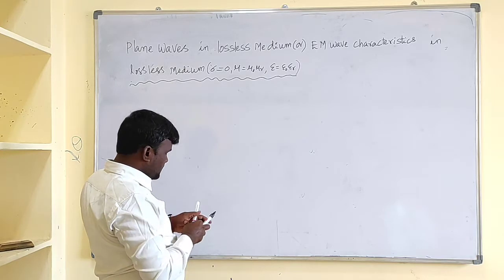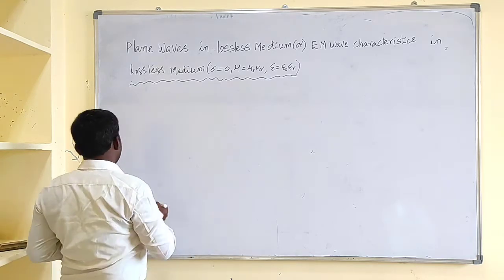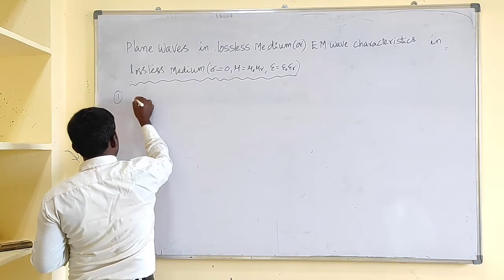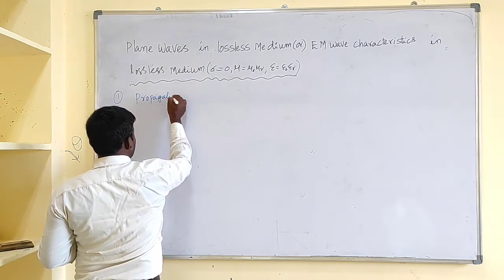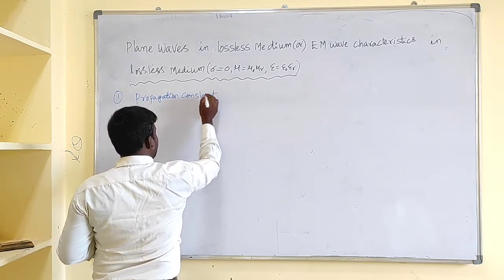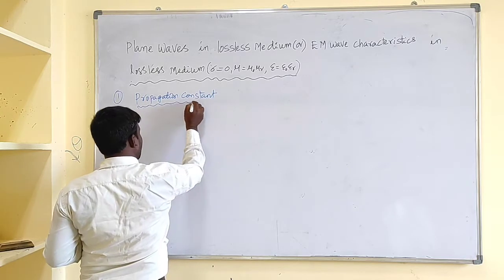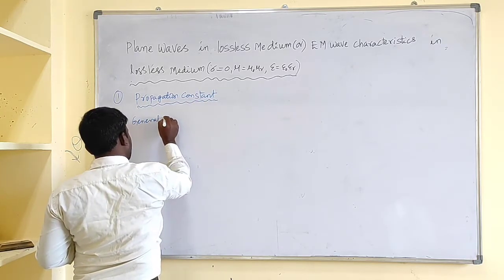So what are the characteristics of the EM wave? First we need to find the propagation constant, that is gamma. Let us go for that. Let us write the general expression for gamma.